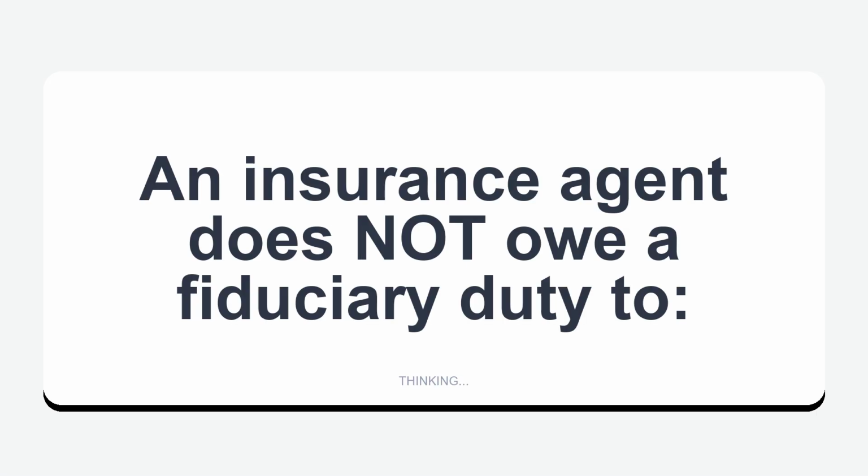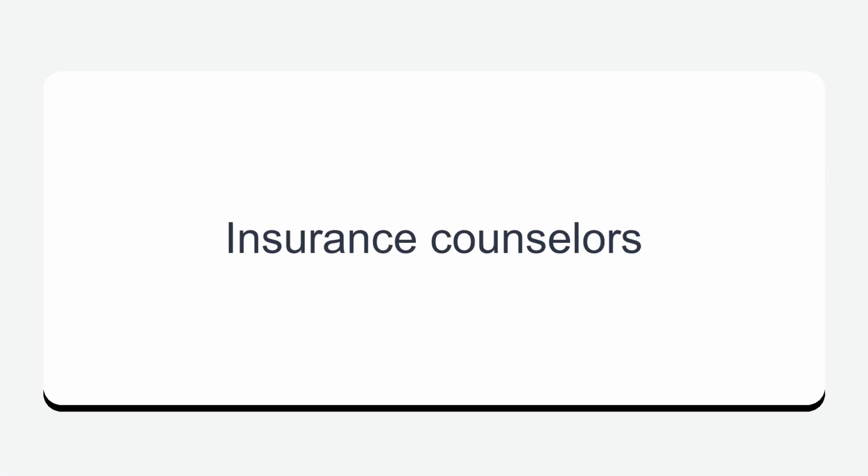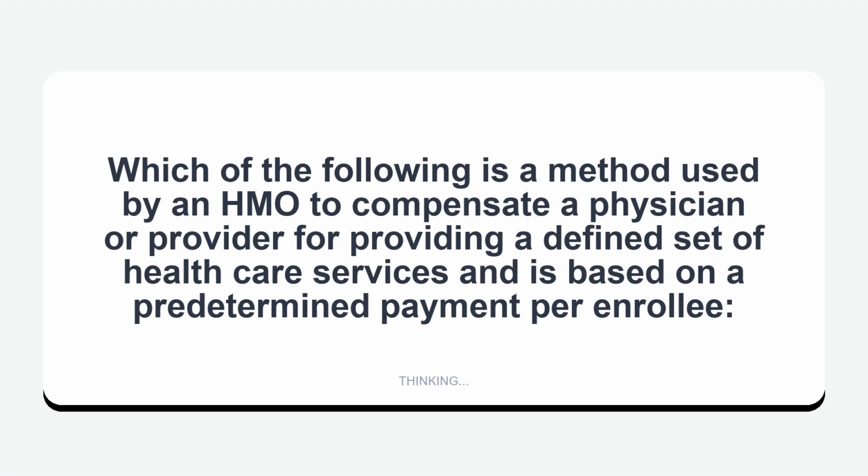An insurance agent does not owe a fiduciary duty to insurance counselors. Which of the following is a method used by an HMO to compensate a physician or provider for providing a defined set of healthcare services and is based on a predetermined payment per enrollee?